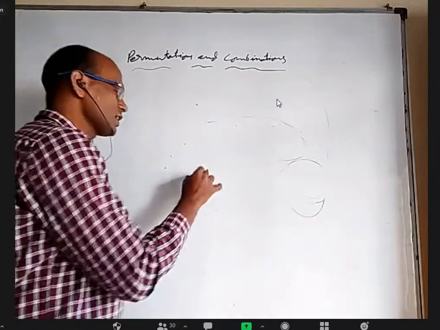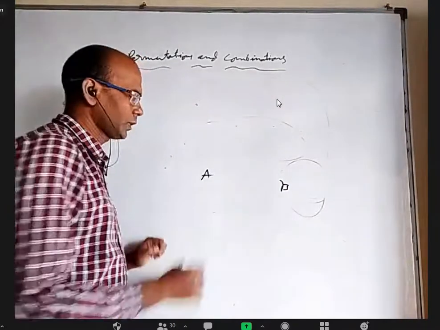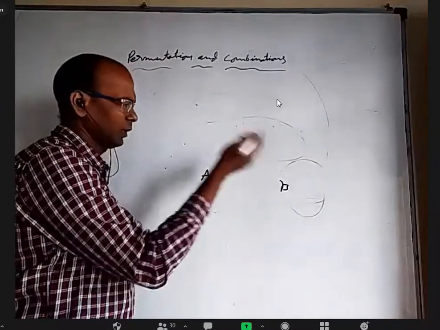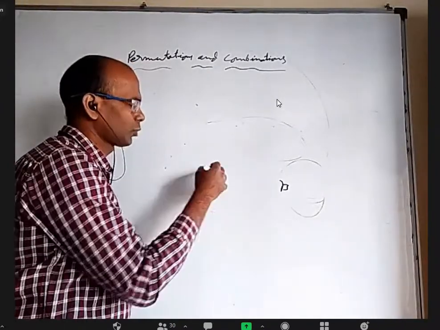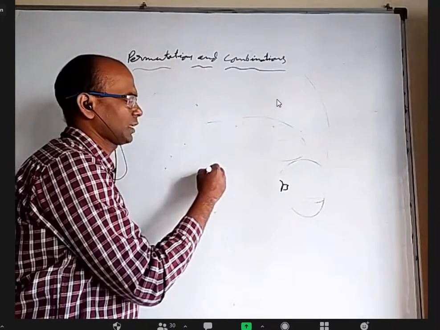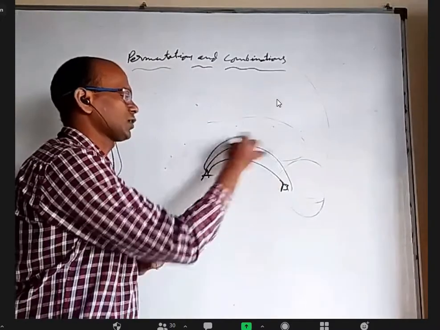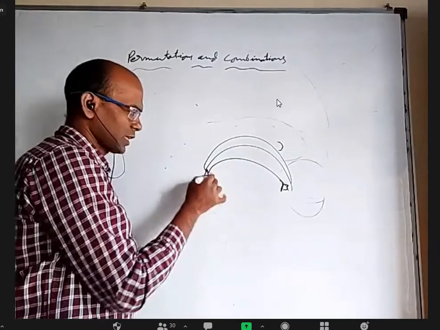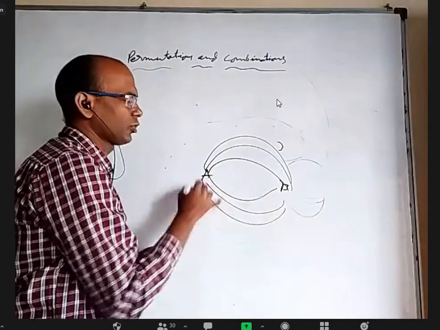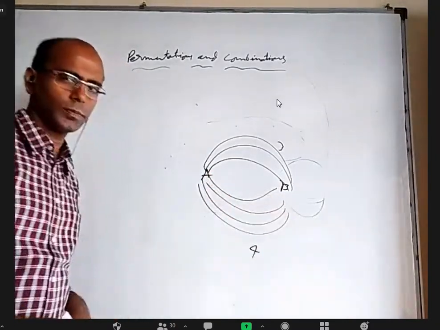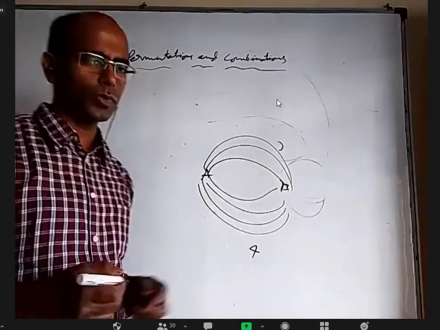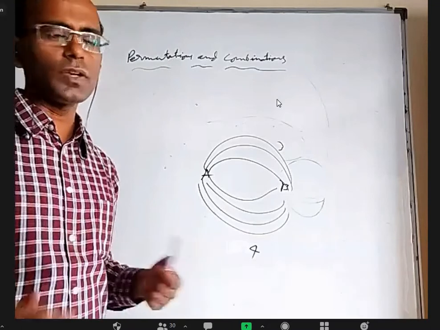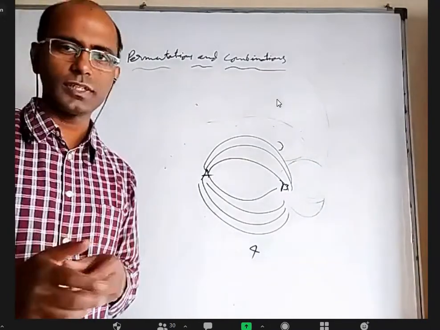Okay, let us say city A to city B. Going from the northern side or something like that, there are 3 roadways, and going from the southern side there are some 4 roadways. What is the total number of ways of going from A to B? 7. Now it is not 3 into 4, it is 3 plus 4.